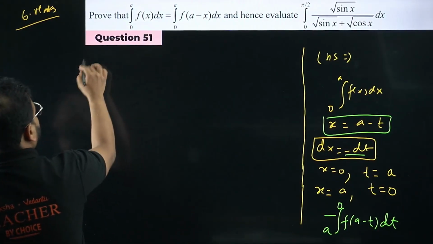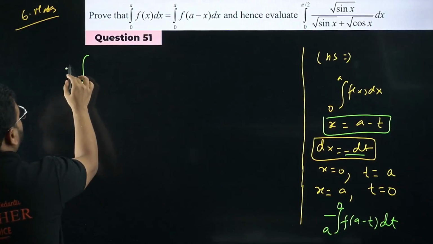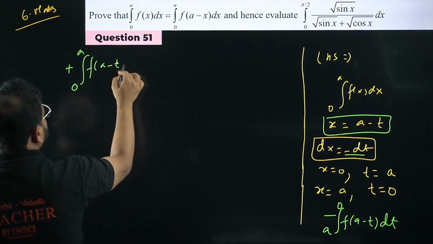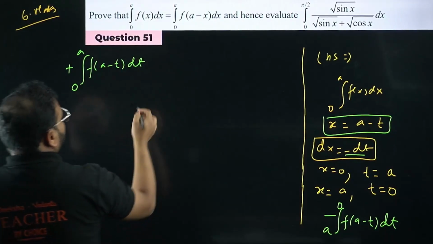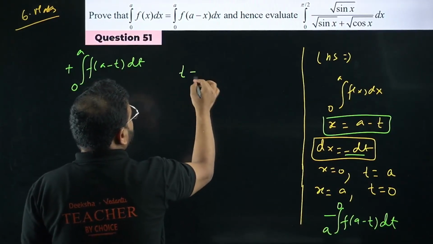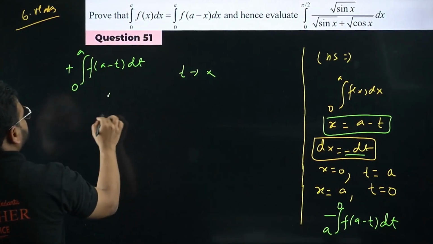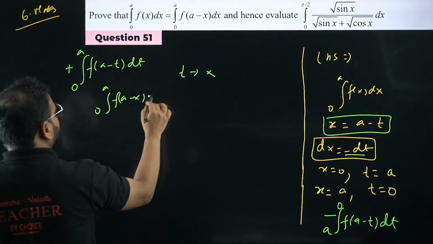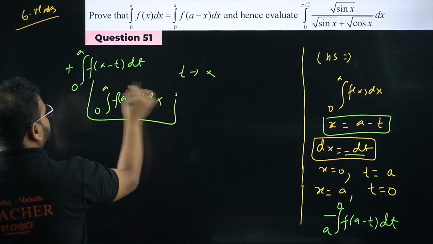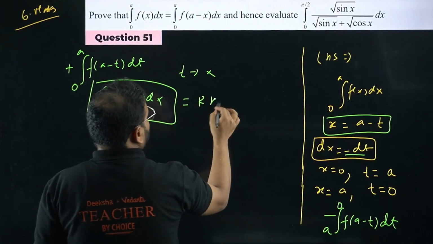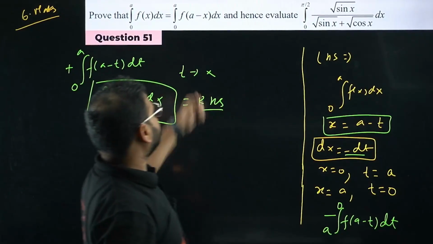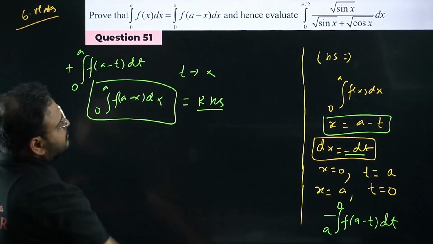Okay, so it will become, please check, the integral as plus 0 to a f of a minus t dt. Now we can apply a variable change. Write this t simply as x. What will happen to this? 0 to a f of a minus x dx. Please check, this is nothing but the RHS, hence proved. From the LHS we are getting the RHS part. Have a look.